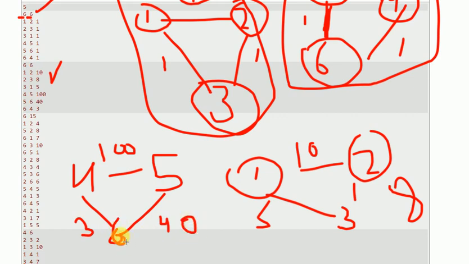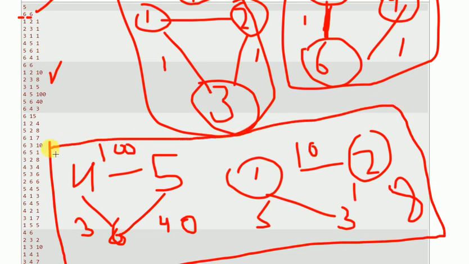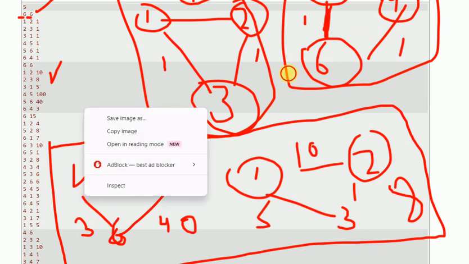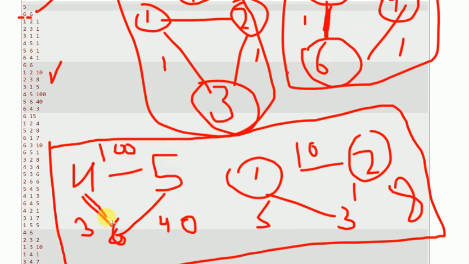This is a single graph, not two, but the graph has two components. This is one component, this is the second component. This is a cycle: 4 to 6, 4 to 5, and 5 to 6, and this is a cycle 1 to 2, 2 to 3, and the weight of this is 10, 8 and 5.